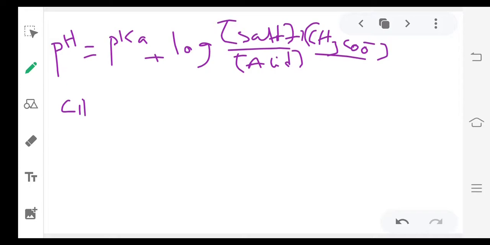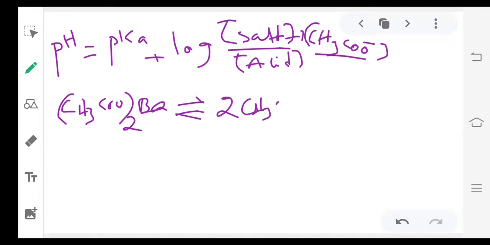CH3COO twice Ba they given. Then if it splits like this, 2CH3COO minus plus Ba2 plus. From this equation you can understand, suppose if you take 1 mole of this, you will get 2 moles of this.